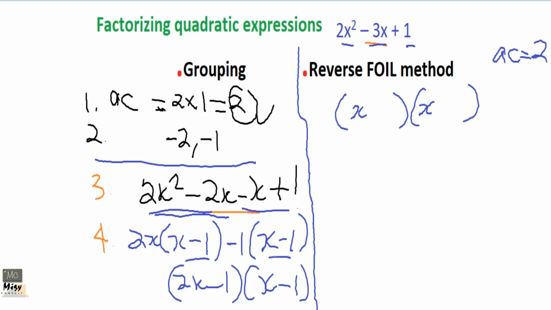The two factors are -2 and -1. Just come and write the -2 and -1 under each parenthesis. Now you are going to divide through by the coefficient of x squared. So you divide here by 2 and here by 2. It is the same thing: just the factors you got, divide them by that.